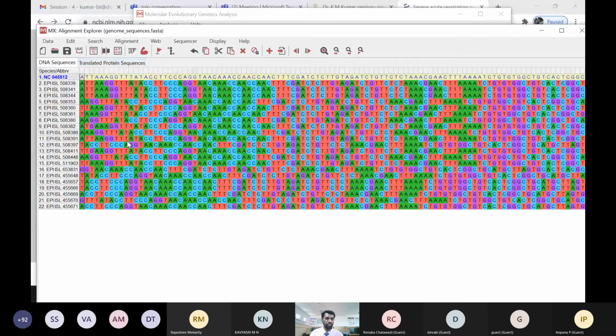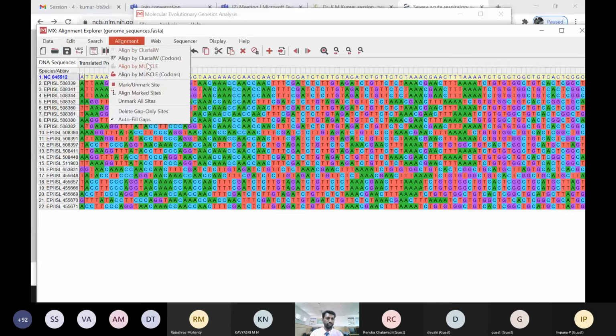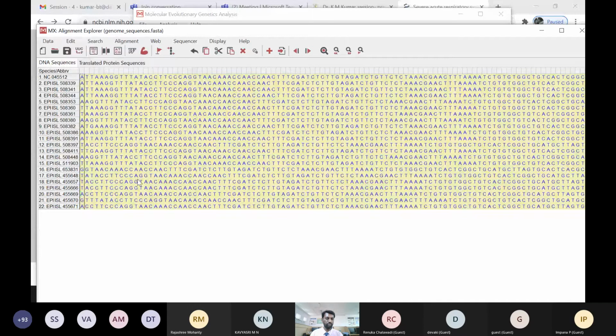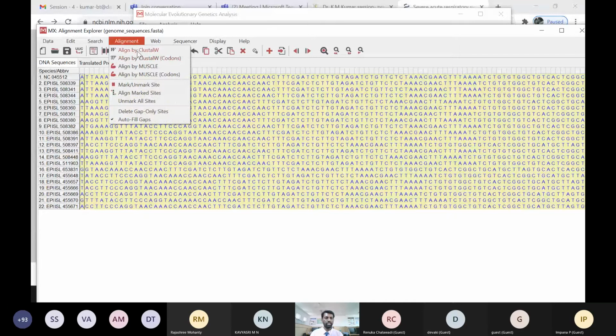Now I'm going to align these sequences. We do a multiple sequence alignment. When you do the alignment, the best matching sequences will match, and we also get the mismatches from this. There is alignment here, Align by ClustalW. Before aligning, you see it is not enabled. You need to select all the sequences, because whichever sequences you are going to align, you need to specify here so the tool will recognize them. Now it is enabled. If you click on this, it will align.